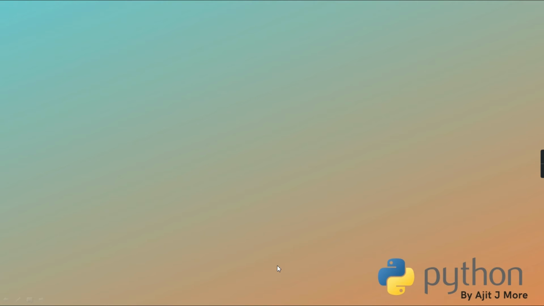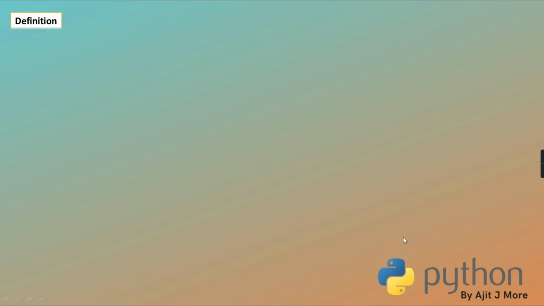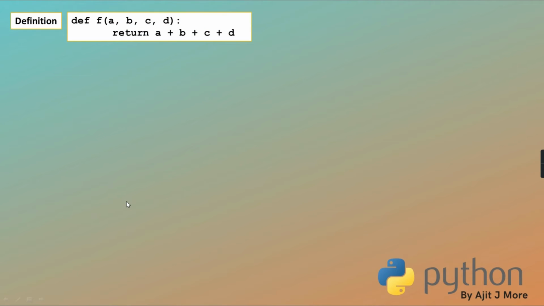Just to support this second point, the note which I have given, I am taking one example. See, I have written one function f with 4 arguments, and I am just going to return the addition of them. Now I am giving a few calls, different combinations, and ultimately I want to say that all these calls are the same.